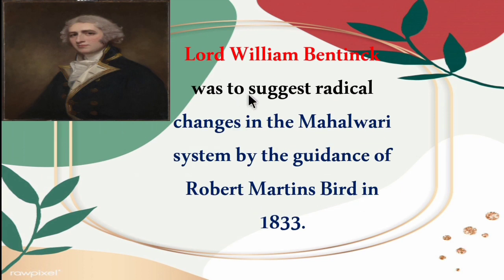Then, Lord William Bentinck suggested radical changes in the Mahalwari system under the guidance of Robert Martins Bird in 1833. So, later Lord William Bentinck made some changes in the Mahalwari system along with the guidance of Robert Martins Bird in 1833.